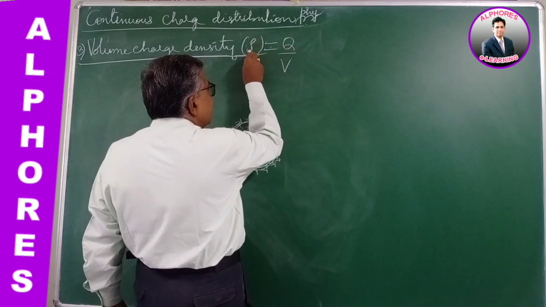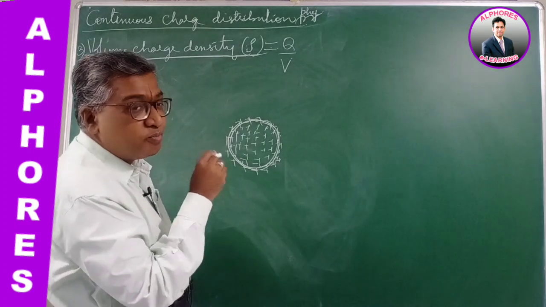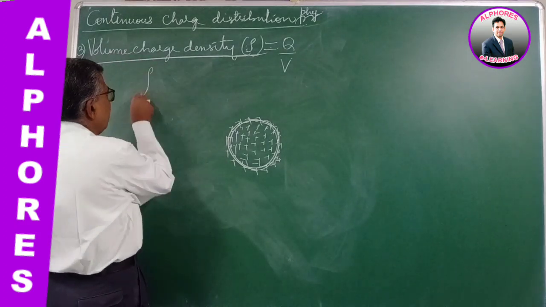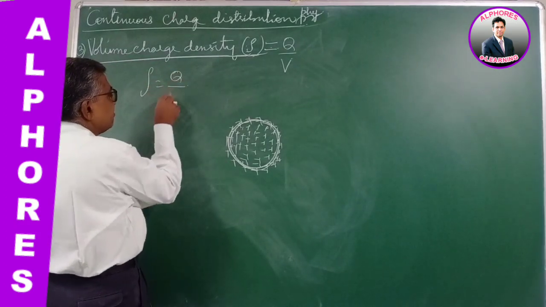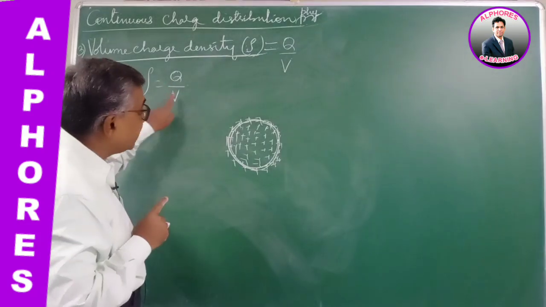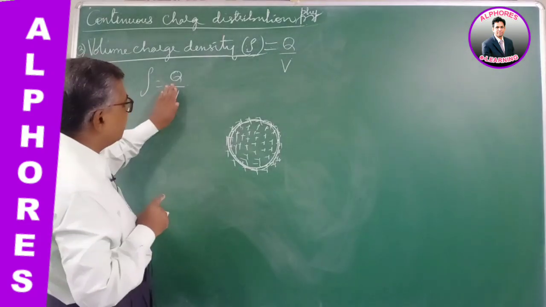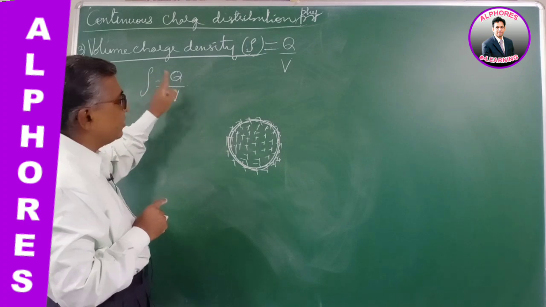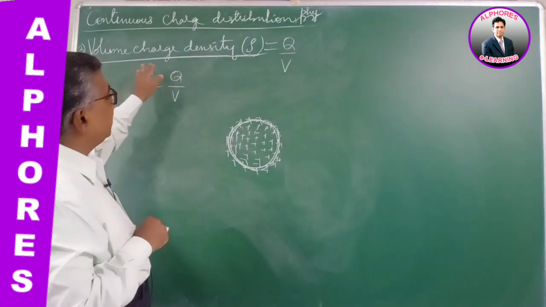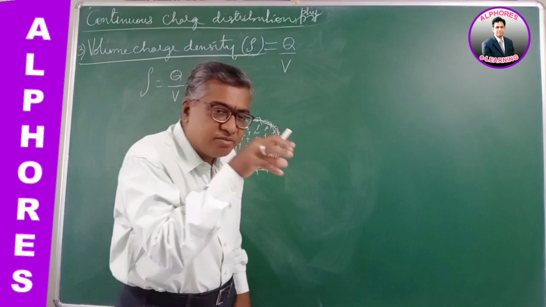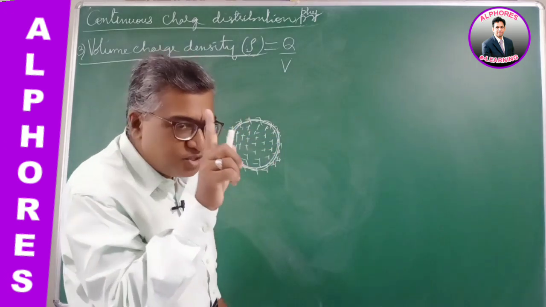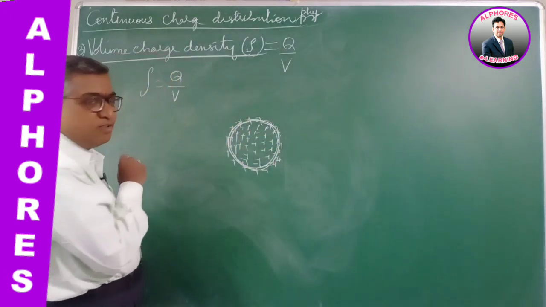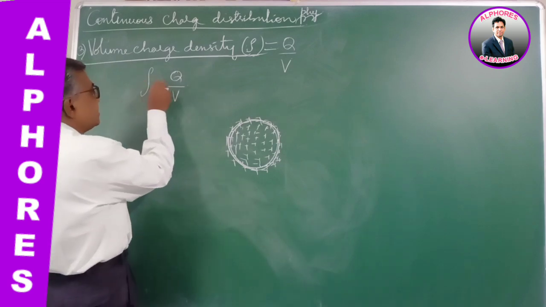So volume charge density rho is equal to Q by V. If I consider 1 unit volume, 1 meter cube, then rho is equal to Q. So rho is the amount of charge contained in unit volume of that body. So rho is Q by V.